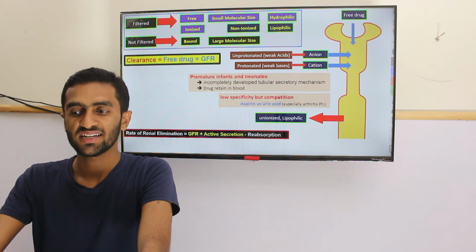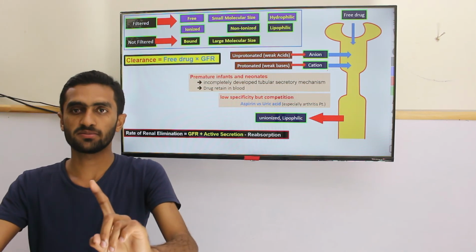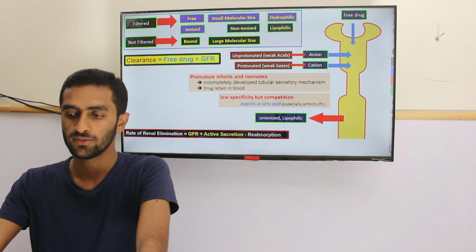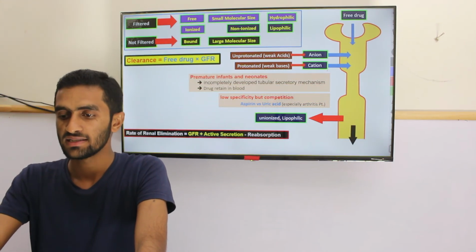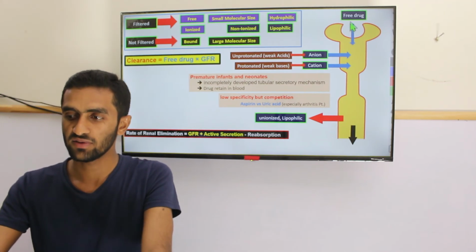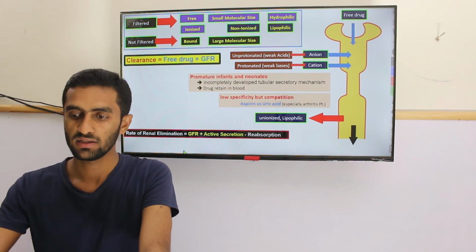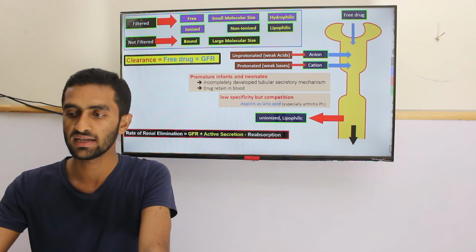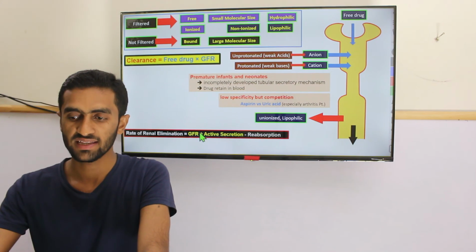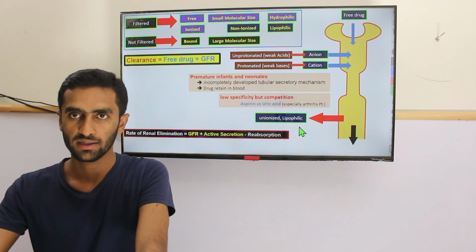So the unionized and lipophilic drugs, as I mentioned, are best for absorption, so they cross the membrane and go back in the distal tubule. That's why the arrows I have added here are going for excretion, this secretion, while the unionized lipophilic drug has gone back.